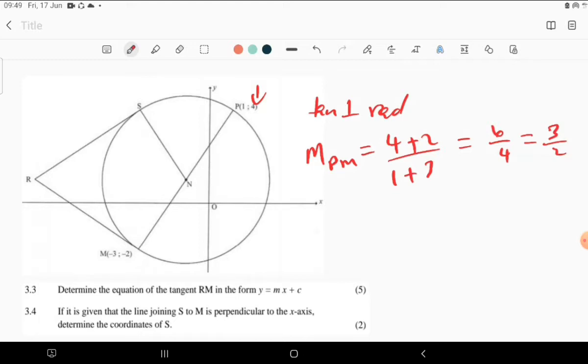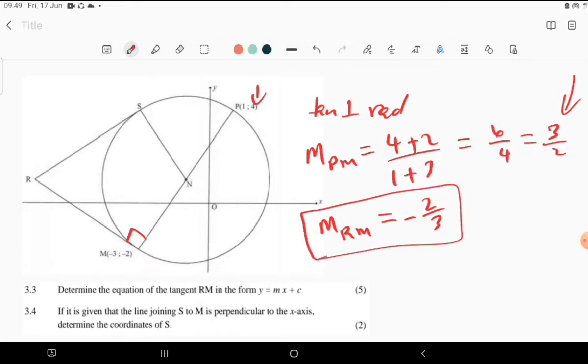Now, that's going to help us to find the equation of Rm, because if these lines are perpendicular to each other, then the gradient of Rm is going to be the negative reciprocal of what we have over there. So it's going to be negative 2 over 3. So that means we have the gradient of Rm that we can now use in our equation, which means y is equal to negative 2 over 3 x, then plus c.